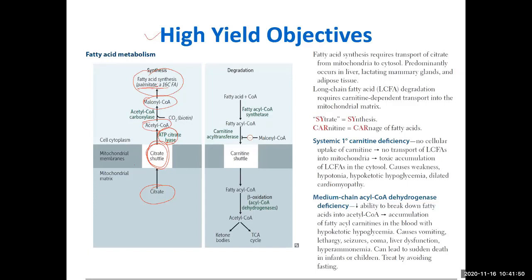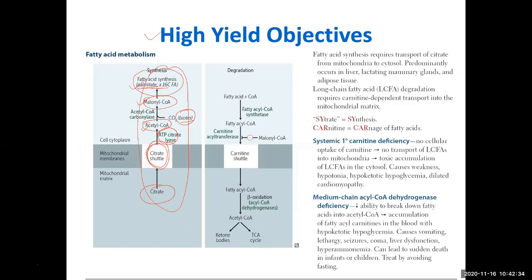So this is a simple overview, and it is very easy to remember. You just remember citrate. Citrate comes out of the mitochondria, producing acetyl coenzyme A, malonyl coenzyme A, and fatty acid. Actually, this is a very easy pathway. For synthesis of fatty acid, a very important vitamin is required, that is biotin. Though I will describe this fatty acid pathway in fine detail later, just remember the citrate shuttle, acetyl coenzyme A, malonyl coenzyme A, and then fatty acid. That is the whole process. These are the high-level points about fatty acid synthesis.